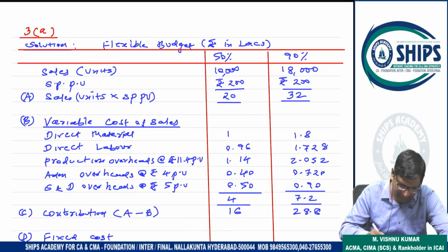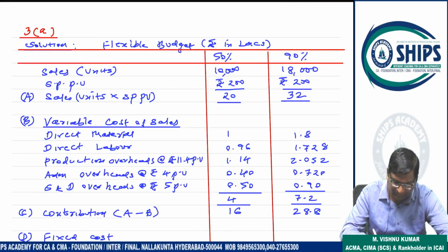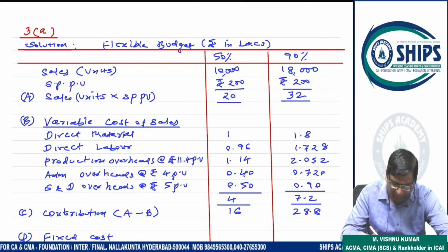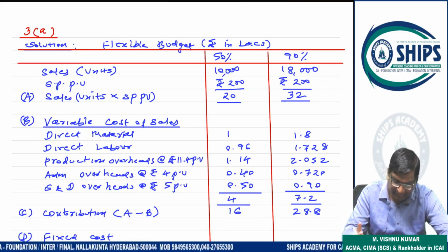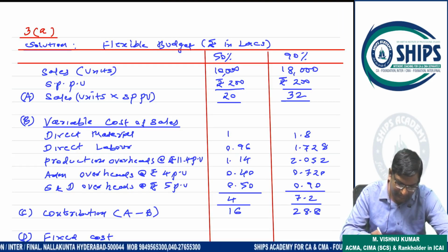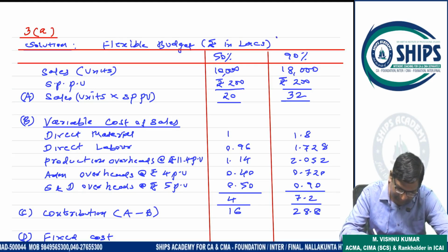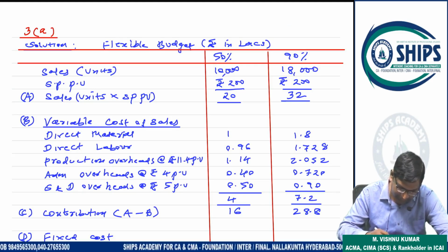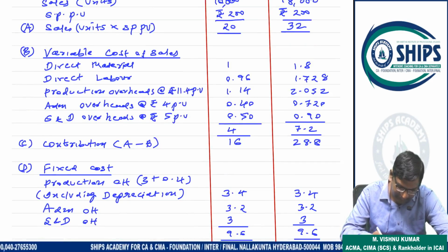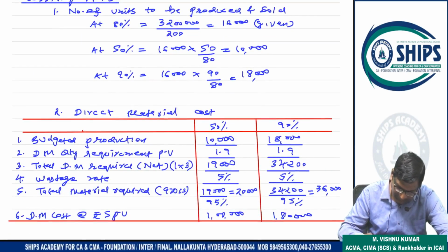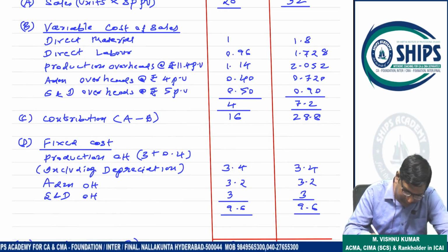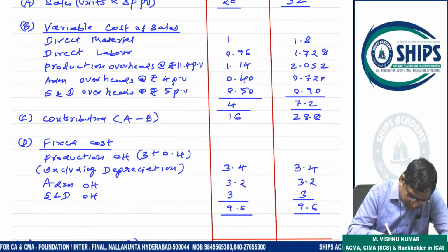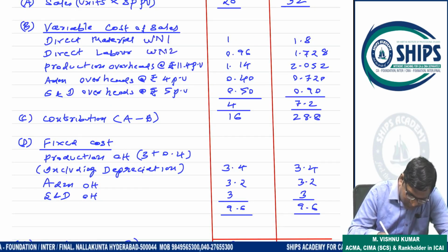Now we can prepare the budget here. First, sales. I am using the marginal costing approach in the budget because I calculate the contribution first, then deduct fixed cost. Sales units are 10,000 and 18,000 at the 50% and 90% levels, selling price 200, so sales value is 20 lakh and 32 lakhs. Now variable cost of sale: direct material is 1 lakh and 1,80,000, from working note 1 and working note 2.